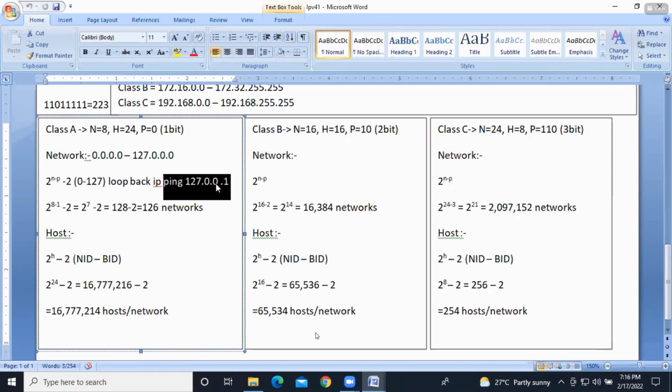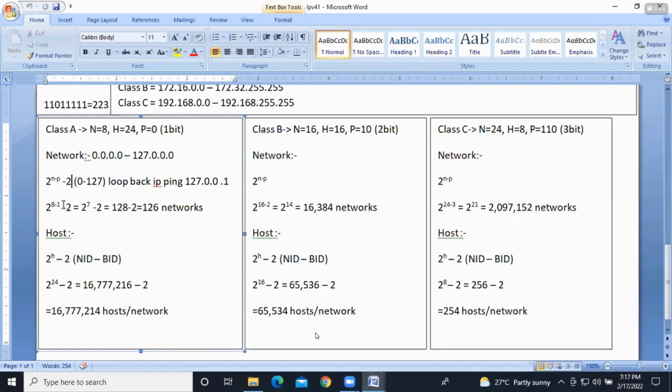See, how are you going to get outgoing and incoming traffic, with the help of the NIC card only, no? Network interface card. If you're sending data or receiving data, it is through the NIC card itself that we are able to send and receive. So if it is not working properly, how can you send the data? That is to check the incoming and outgoing traffic. Right? So that network also we are not going to assign to machines, right? Okay. Because of that reason, we are doing -2 here.